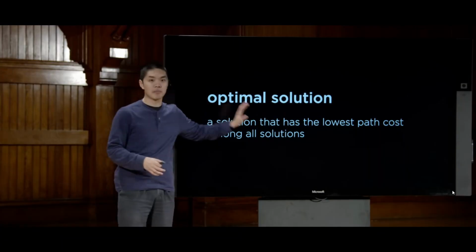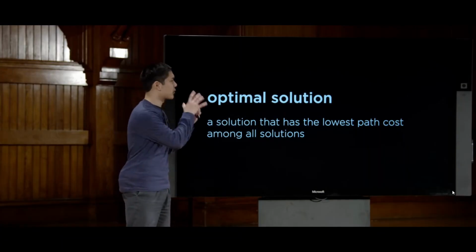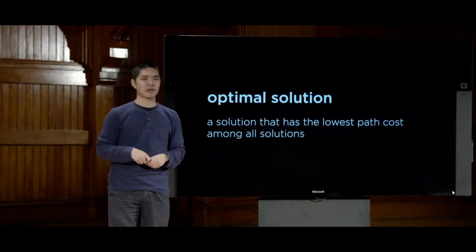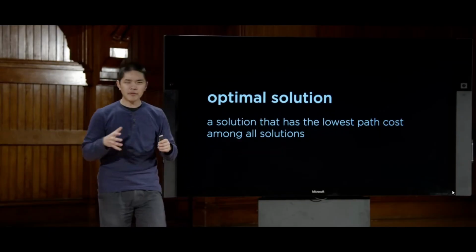And in some cases, there might be multiple optimal solutions, but an optimal solution just means that there is no way that we could have done better in terms of finding that solution. So now we've defined the problem.